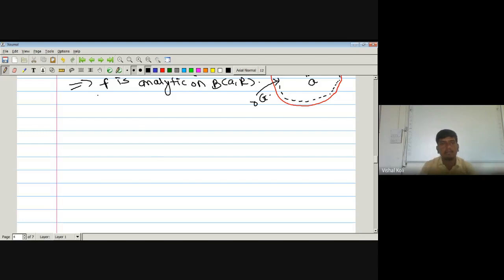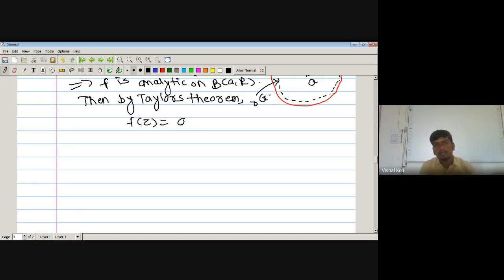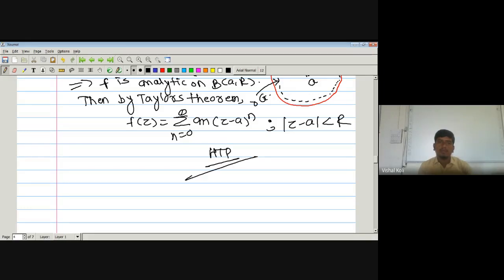Then by Taylor's theorem, f of z is nothing but the series a_n into (z minus a) to the power n, where n runs from 0 to infinity, and this will be the region required, and hence this one.